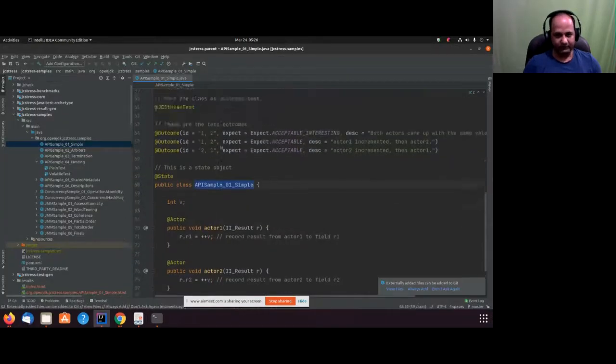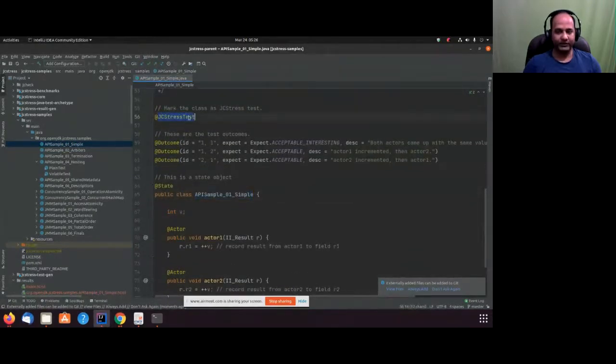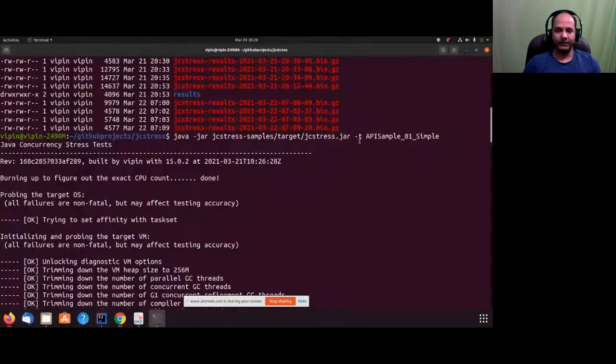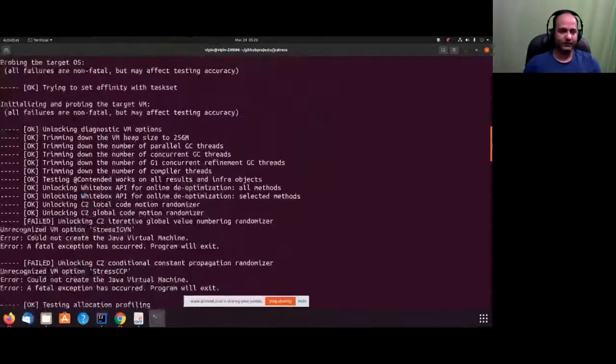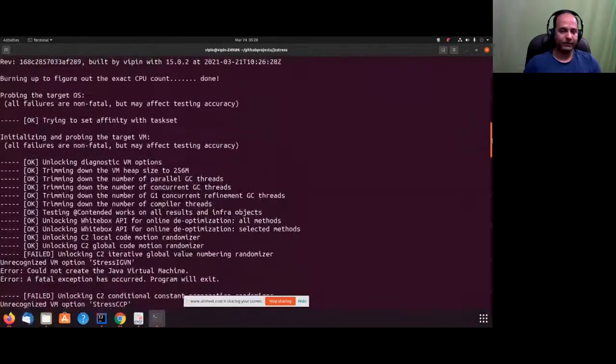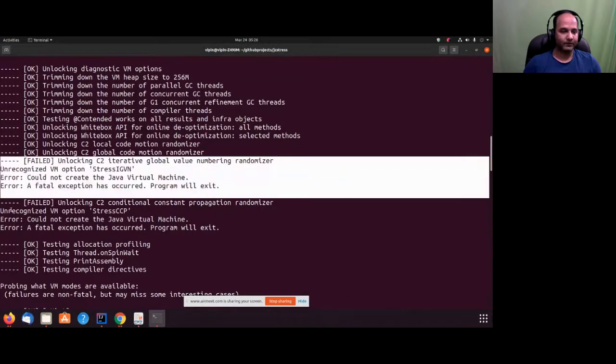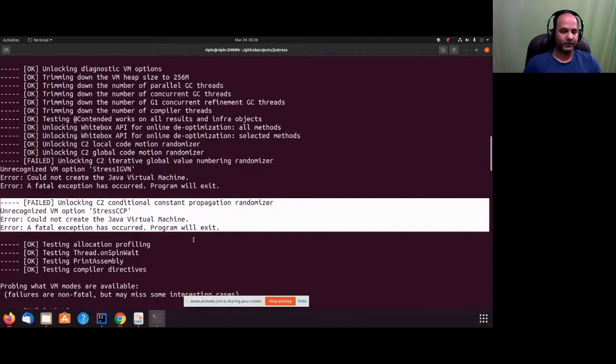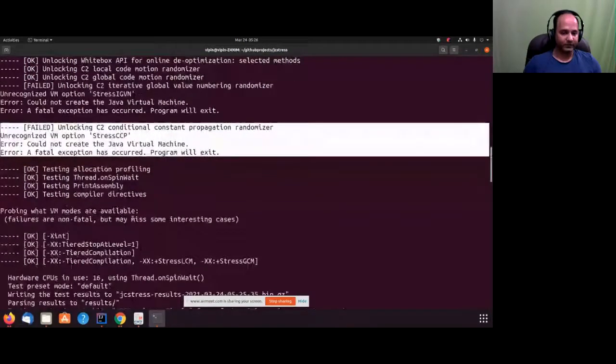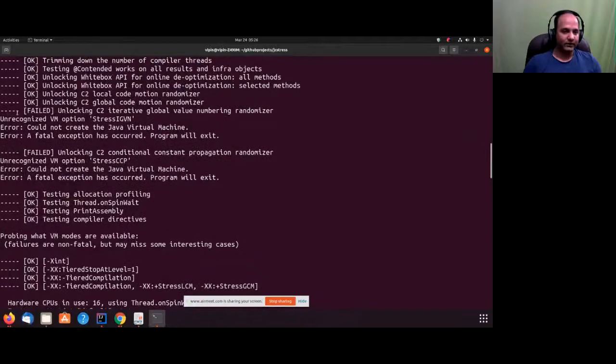This is our test class name, which is annotated with gcstress test. That's the reason I'm able to give this test class over here, and it executes the test. When it executes the test, you can see on my screen a couple of things are okay, a couple of things are failures, like this one failed, then we have this one failure, right? And then a couple of other things are successful. So first I'll give you an overview of why something failed.